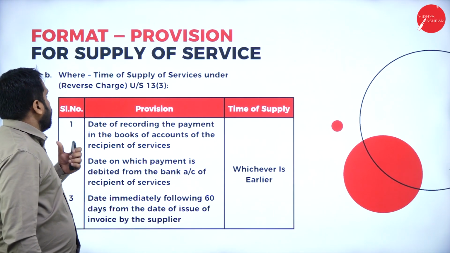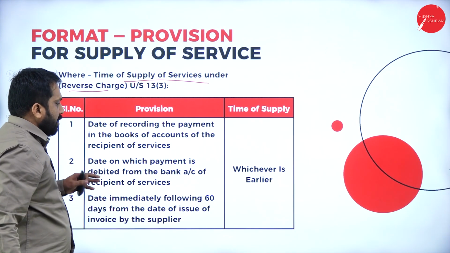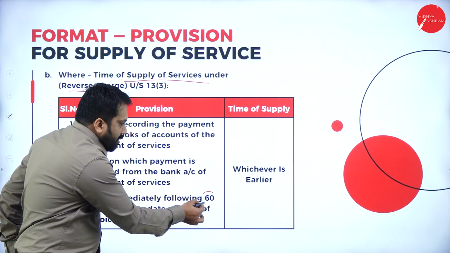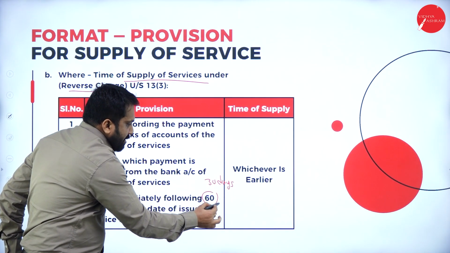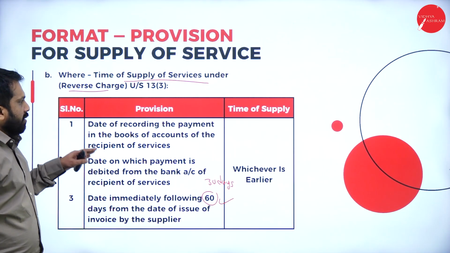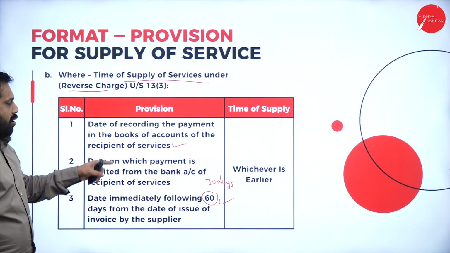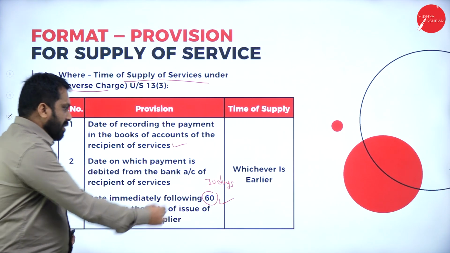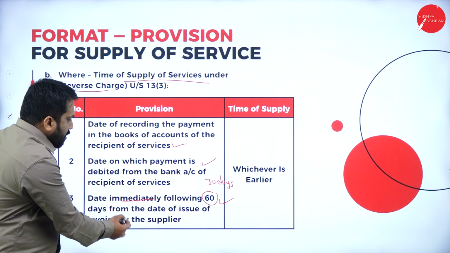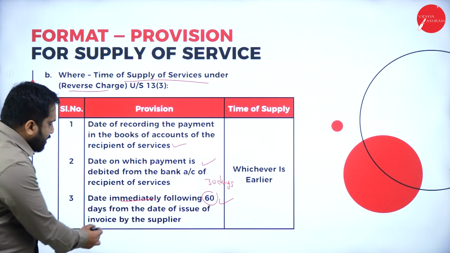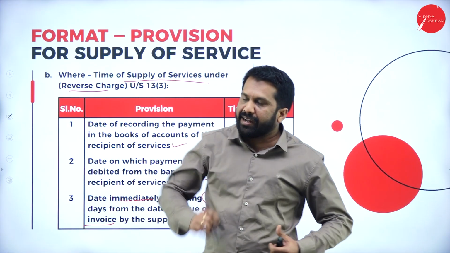And next, time of supply of services under reverse charge. In this, earlier we had 30 days and here we have 60 days. The date of recording of payment, first one. The date on which payment is debited, second. And the next one, the date of invoice. When the invoice is made, from that date 60 days should be added.